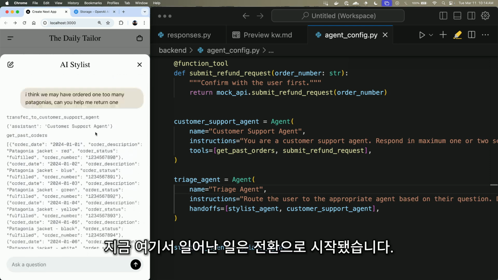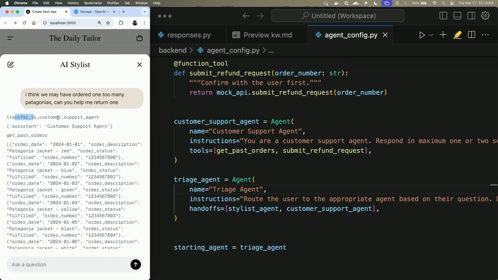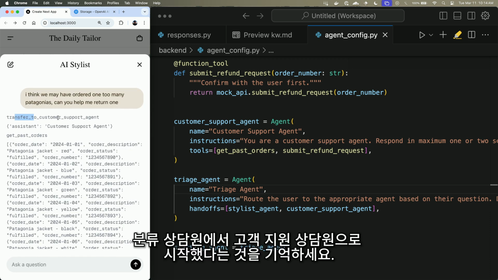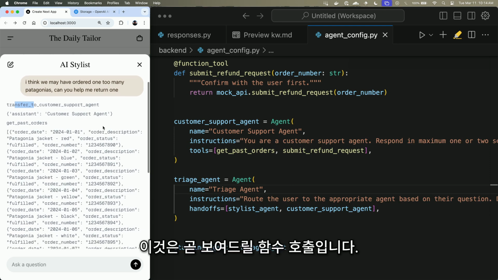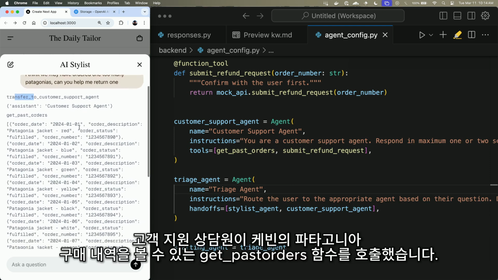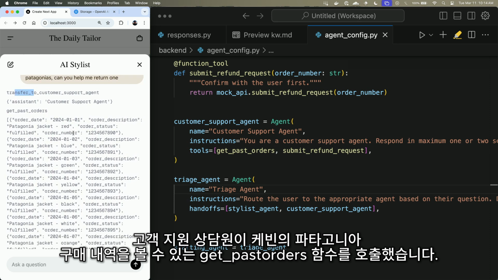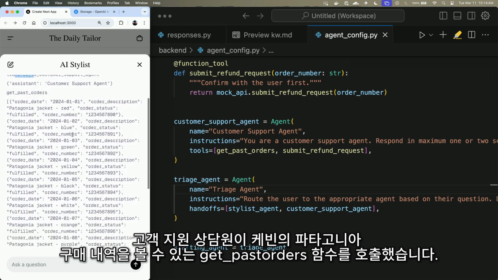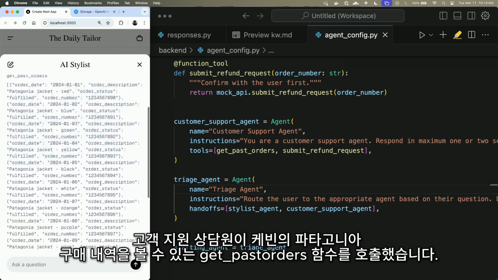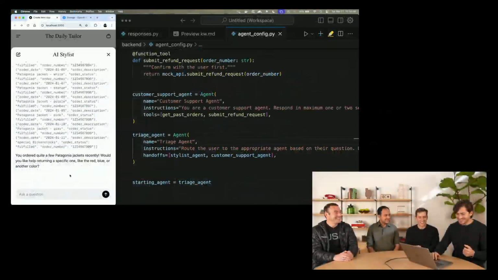So what just happened here is it started off by transferring, remember we're starting with the triage agent, to the customer support agent. And this is just a function call that I'll show you in a second. And then the customer support agent proactively called the get past orders function where we can see all of Kevin's Patagonias. I think you'll be okay.